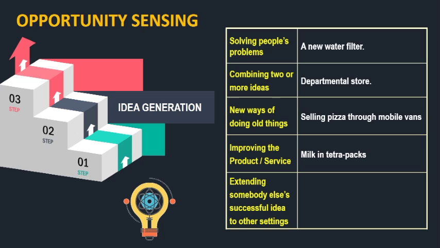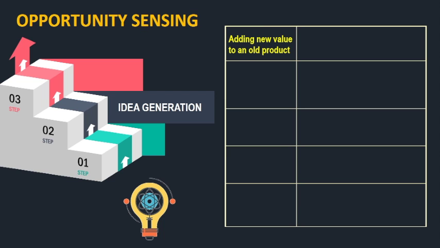Then you can also extend somebody else's successful idea to other settings. Like for example, the successful introduction of a new product gives an idea for repeating it to catch a growing market in other places. For example, the electric mosquito repellent in most of the developing countries. So, you can take this idea to some other places where it is not being used. So, it becomes a new idea for those people over there. Then adding a new value to an old product. So, like ballpoint pens used for writing to have the printed name of the customers may be a new idea for its use as publicity material.